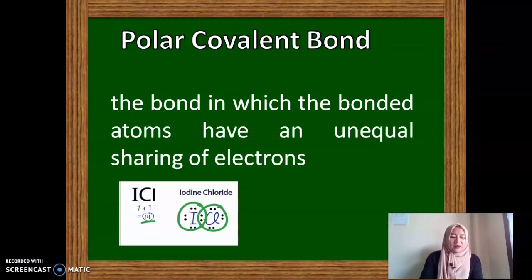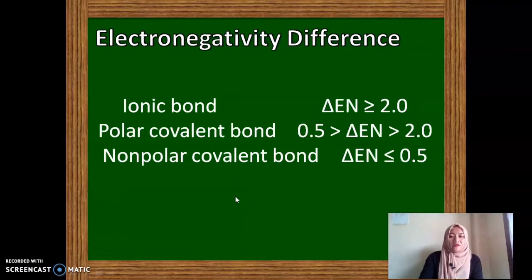An example is the bond between iodine and chlorine in which it is polar because the electrons stay longer in the vicinity of the chlorine here than in the iodine. So that is why it is polar covalent bond.